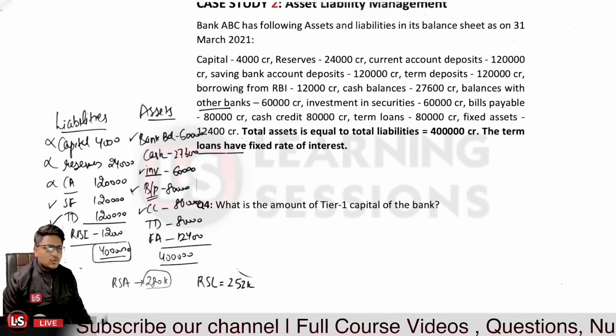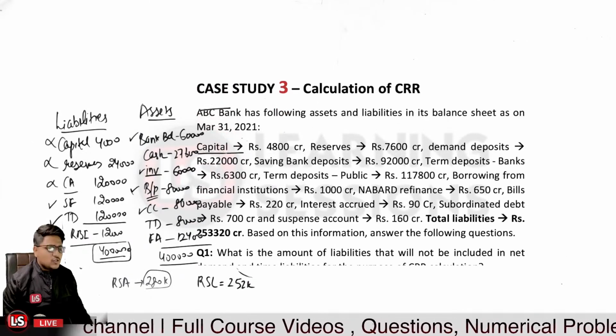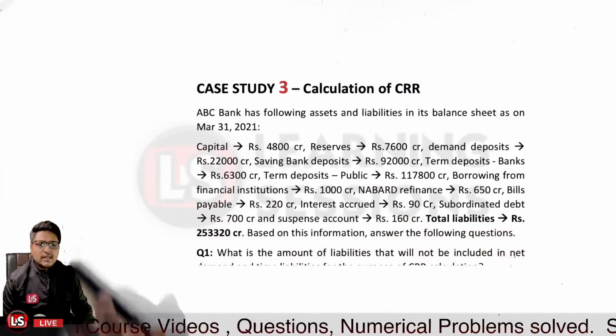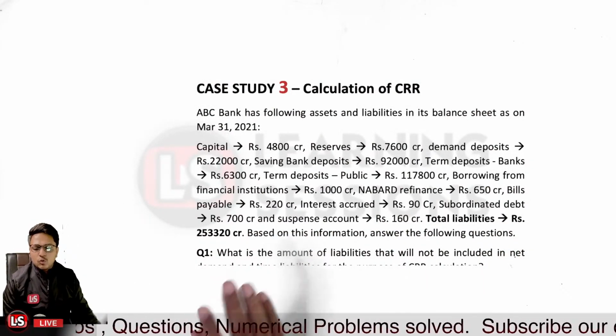that is related to the case study, and further it is a case study on calculation of CRR, that is the cash reserve ratio. We have already gone through the cash reserve ratio.